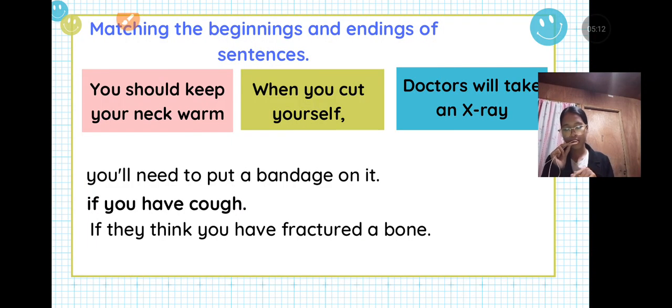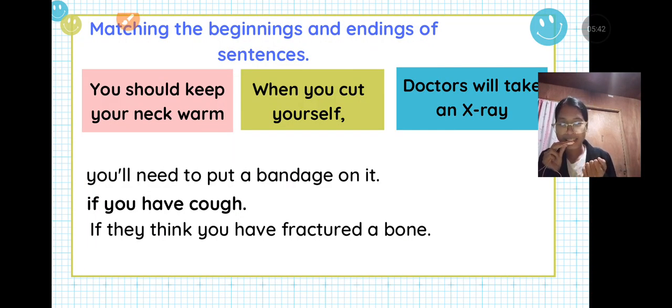Now let's proceed to the second line. You should keep your neck warm if you have a cough, right? Think. If you have a cough, would you want freezing air on your neck? No, right? Because it will trigger and cause a cough.